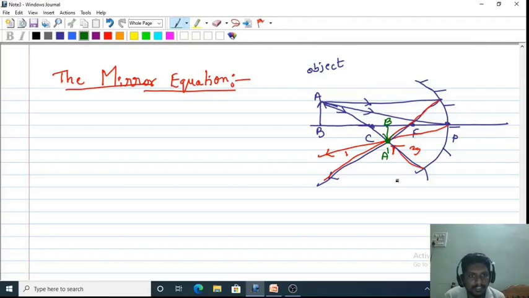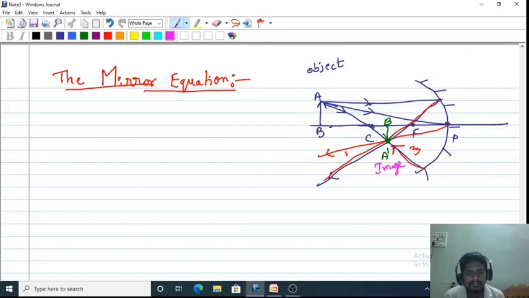So this is the object, and this is the image. One part is completed. I have drawn a ray diagram where I have placed an object beyond the center of curvature.